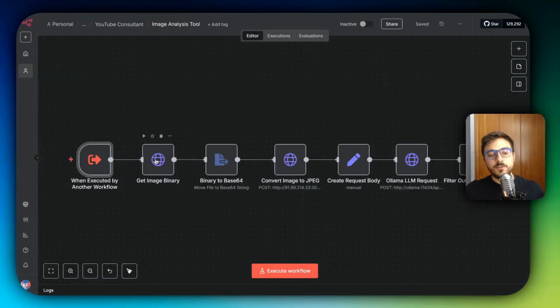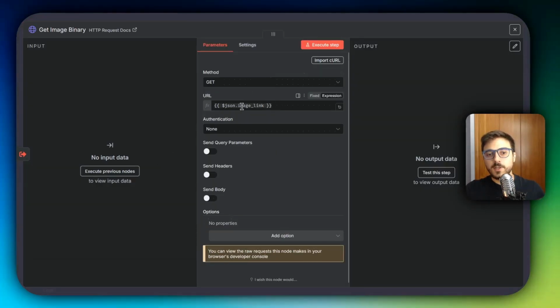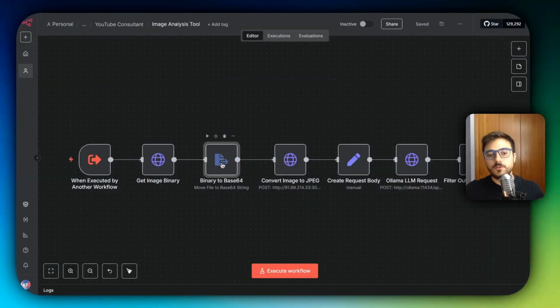It's going to, first of all, get the image binary, get the file itself of the image through the image link, and read it to base64. Then it's going to convert the base64 that is, first of all, an AVIF format. So the AVIF has been converted to base64. And then it's going to convert the base64 of an AVIF to a base64 of a JPEG.